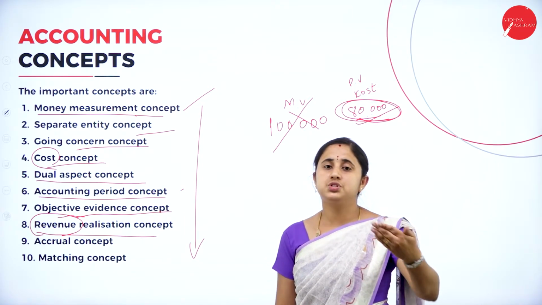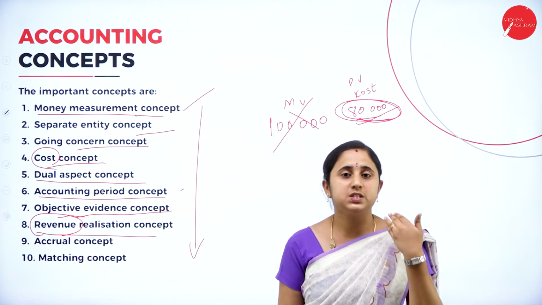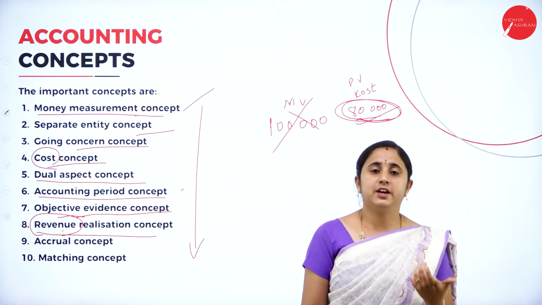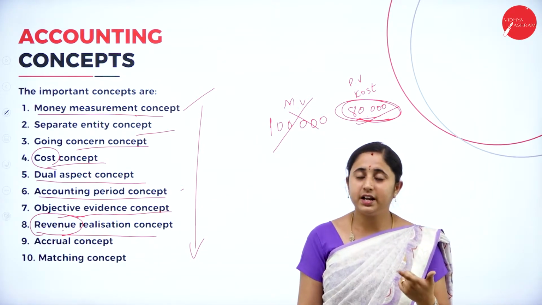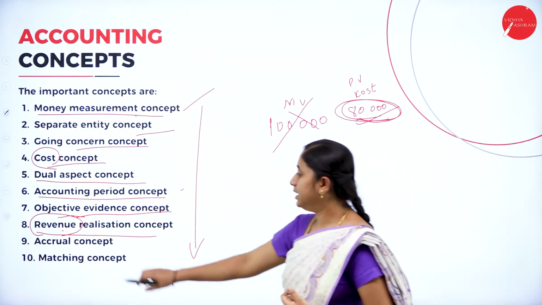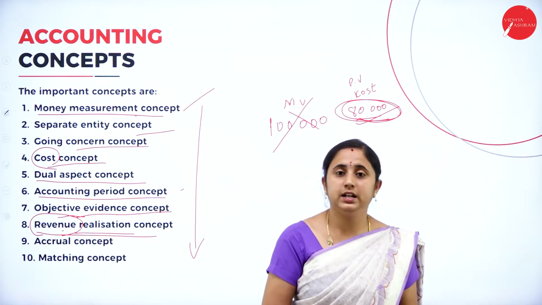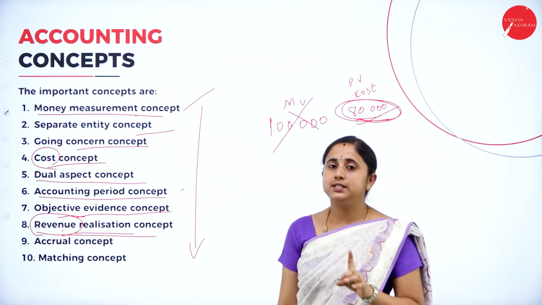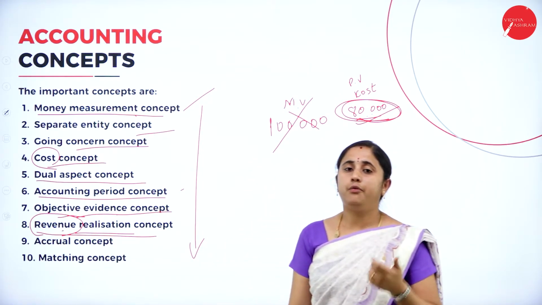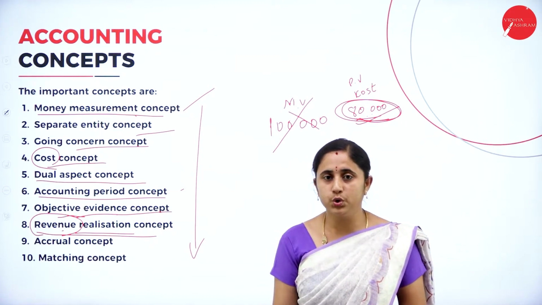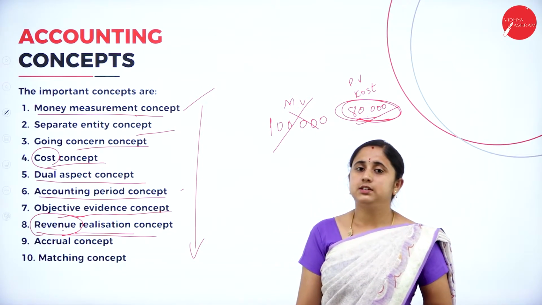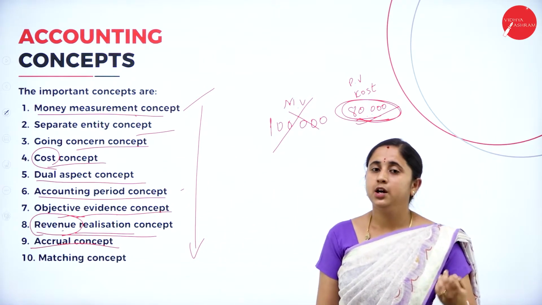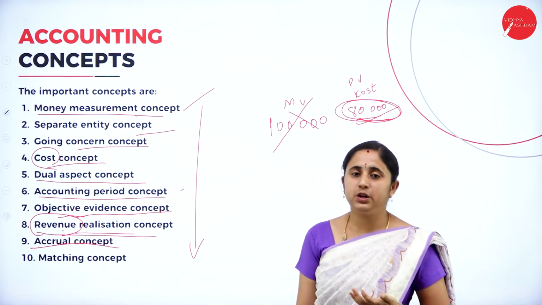So at the time of goods transfer, after the ownership is transferred from the seller to the buyer, only then do you need to consider the money as revenue realized. Until then, you need to consider it outstanding income. Before rendering the service or before transfer of ownership, you will not consider any revenue as realized. After rendering the service or after transfer of goods, only then do you consider the revenue as realized.